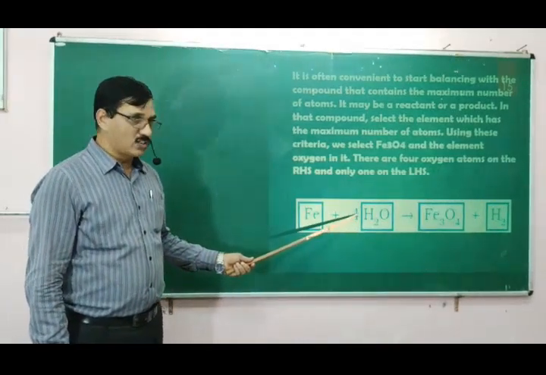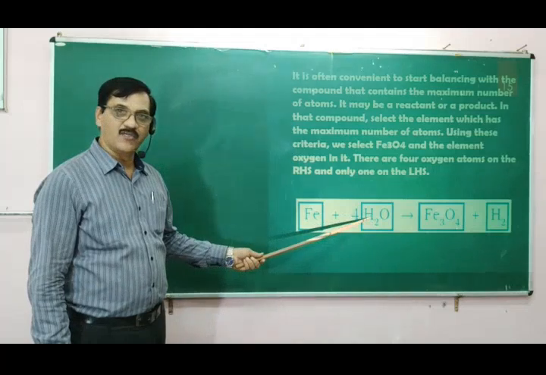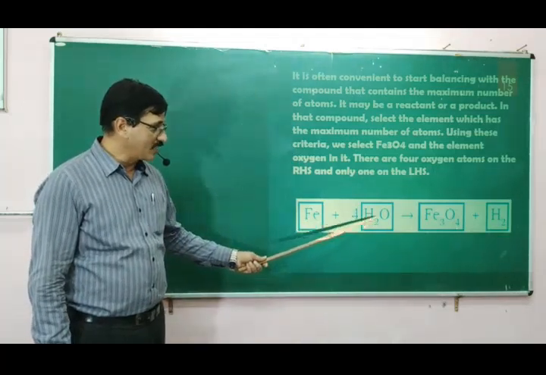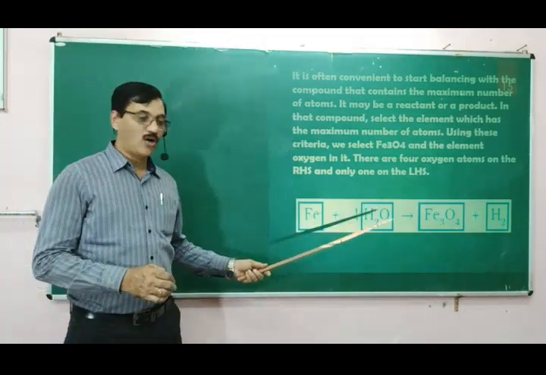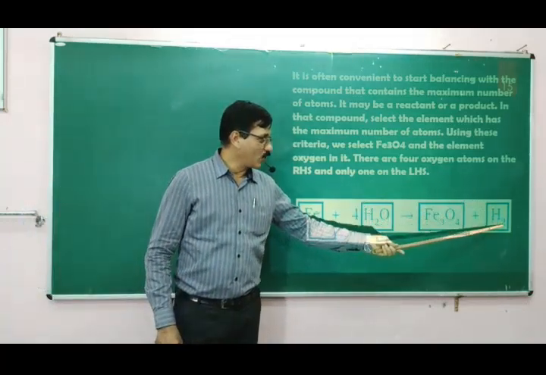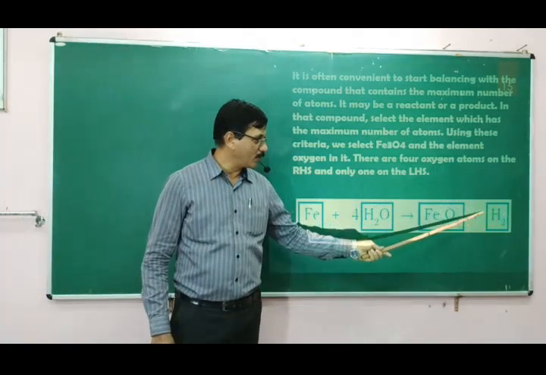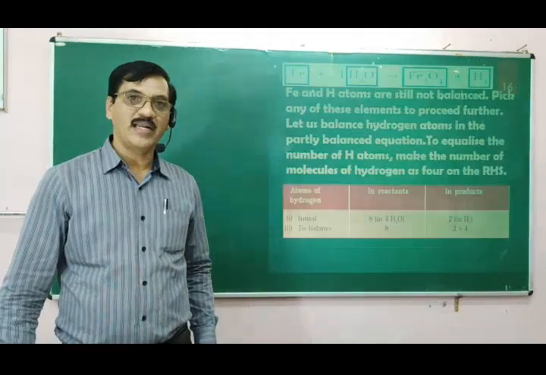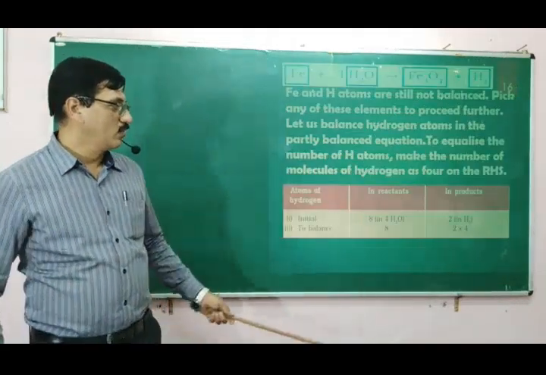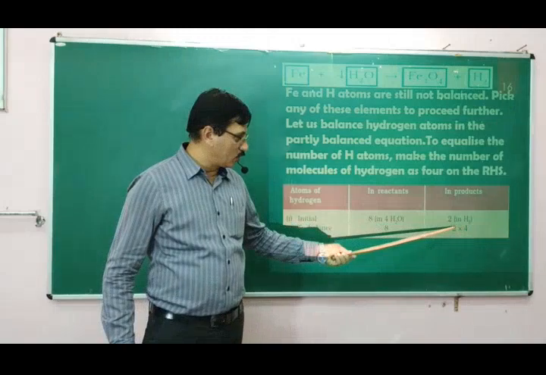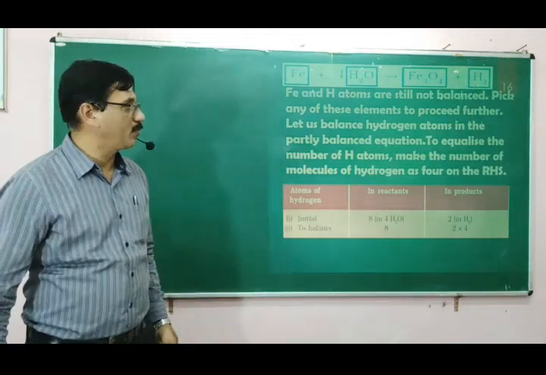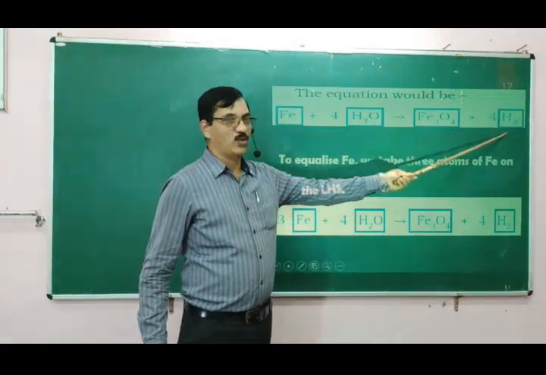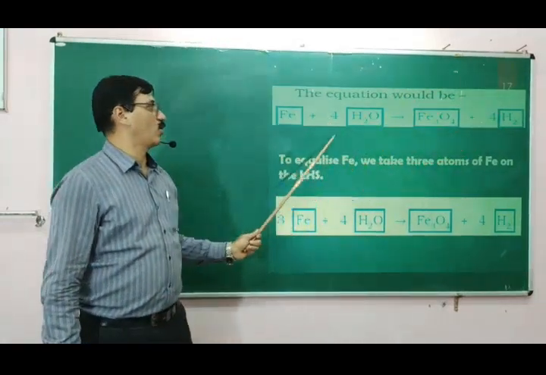Then by doing so, we are changing the number of atoms of hydrogen. So here on the left hand side, 4 twos are 8 hydrogen atoms. In order to balance that, here there are only 2. So what is the prefix to be added here? The stoichiometric coefficient to be added is 4 into 2. The 2 should be made 8 atoms, therefore it should be multiplied by 4. So that is 4 hydrogen. Now hydrogen is balanced and oxygen is balanced.